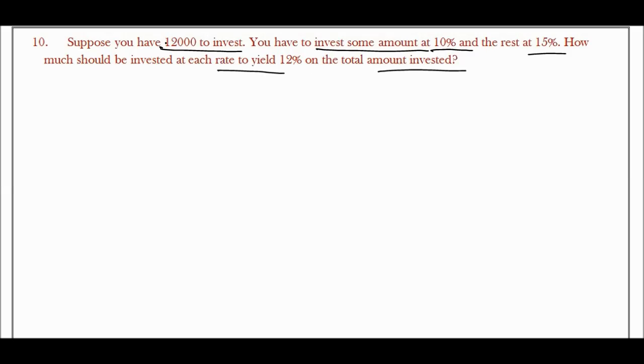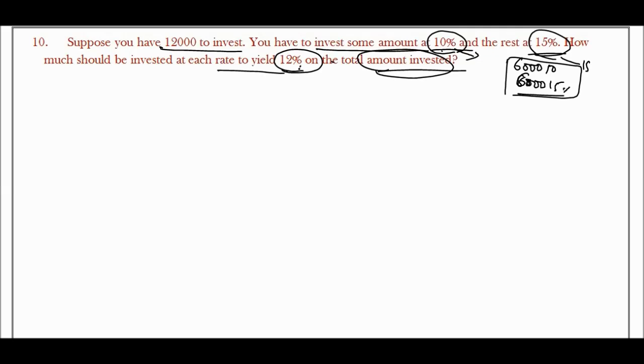So you have to invest one amount at 10% and another at 15%, and you need to get 12% of the total amount as interest.